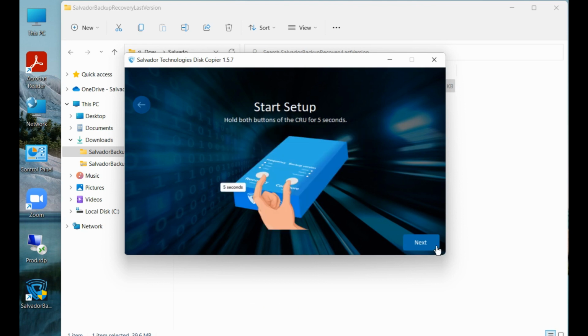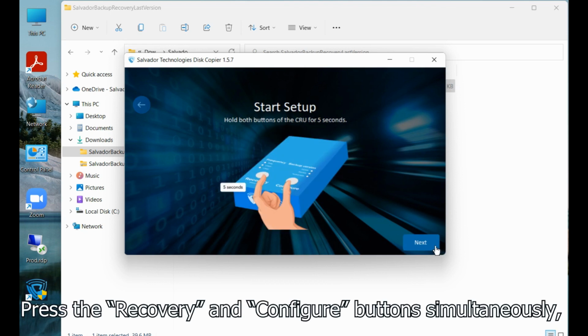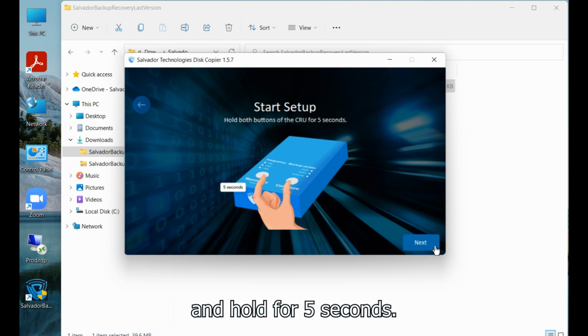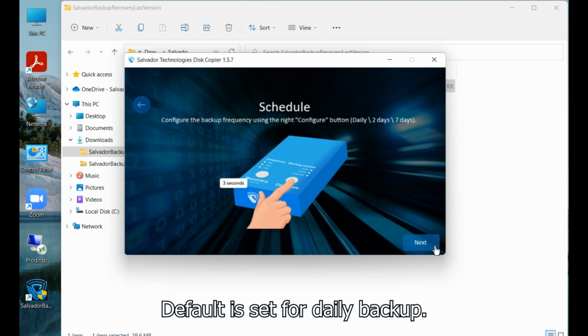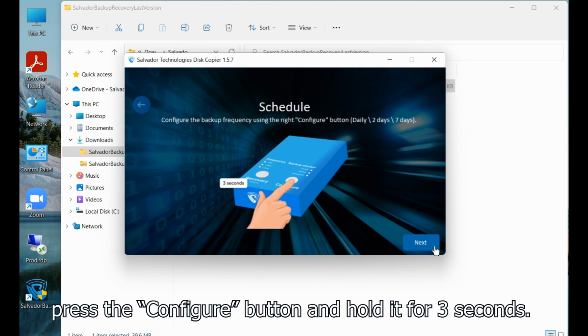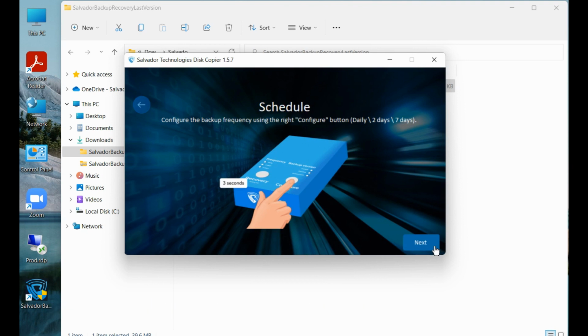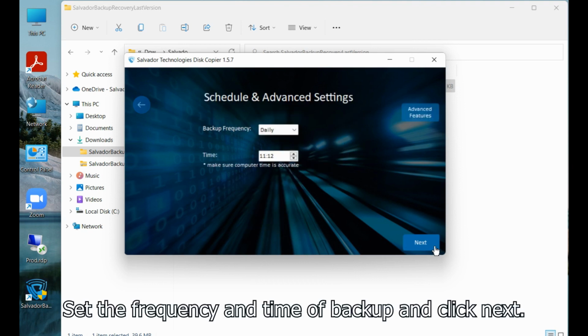On the CRU, press the Recovery and Configure buttons simultaneously, and hold for 5 seconds. Default is set for daily backup. If you wish to reconfigure it, press the Configure button and hold it for 3 seconds. Set the frequency and time of backup and click Next.